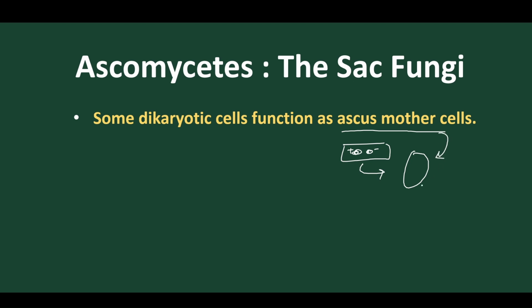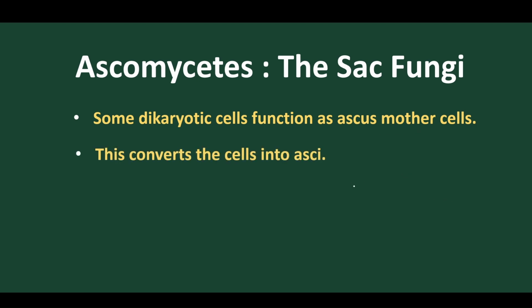These are called Ascus mother cells, in the dikaryotic phase. These Ascus mother cells will undergo karyogamy, and after karyogamy they will undergo meiosis, and through meiosis they will produce the spores, sac-like structures called Ascospores. So this is how the sexual mode of reproduction is found in this particular group.